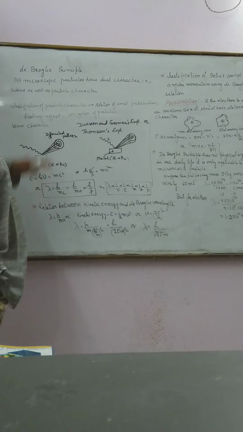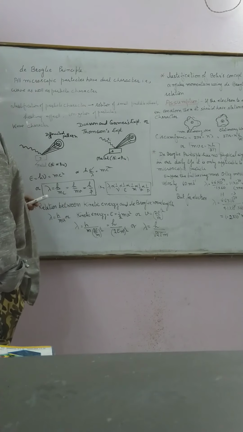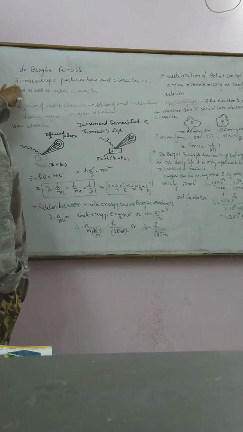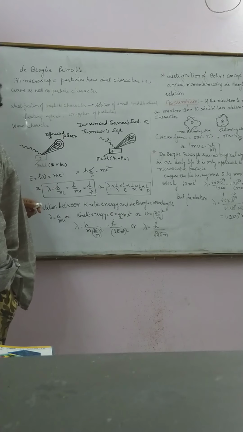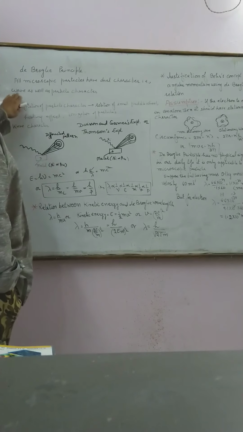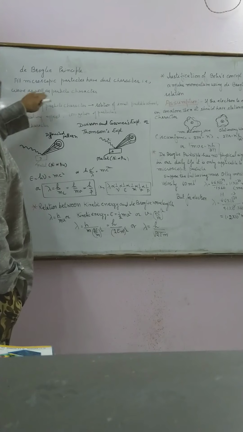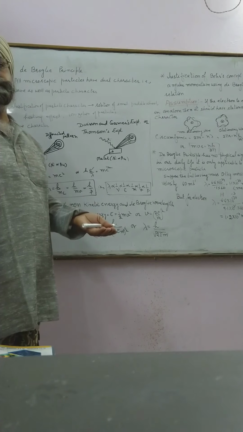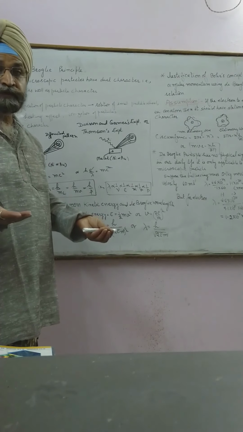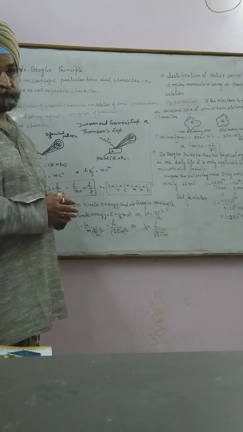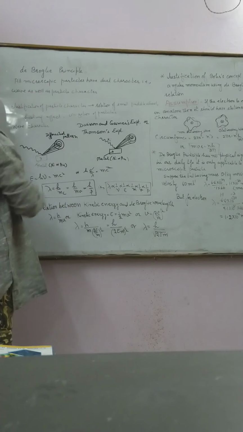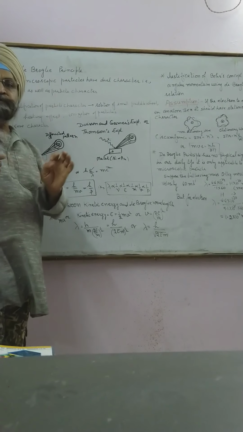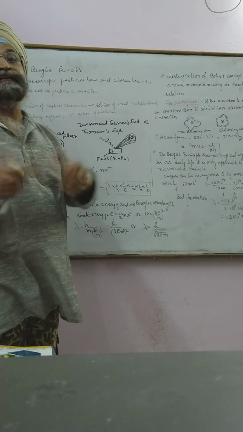Now, I am going to discuss the de Broglie principle. According to the de Broglie principle, all microscopic particles have dual character, meaning wave as well as particle character. If it is a particle, it must have particle character, but in addition to particle, it also has wave character. How will you justify this? A microscopic particle, I already told you, is a particle which cannot be observed with the naked eye.